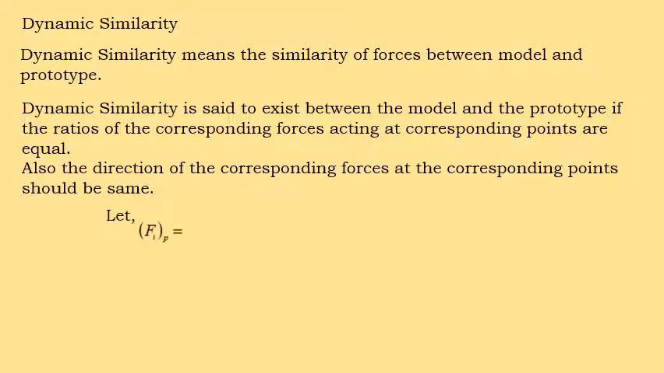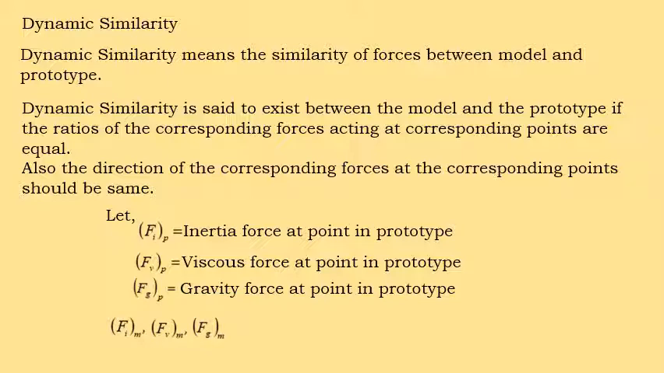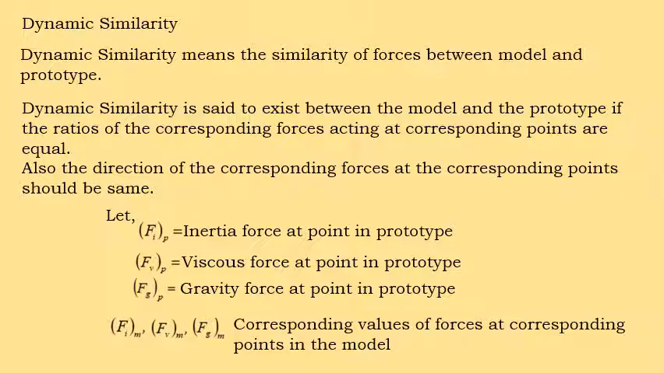So let's now consider some forces of fluid on the prototype and model. Fip is the inertia force at point 1 in the prototype, Fvp is the viscous force at the point in the prototype, and Fgp is the gravity force. And these are the corresponding Fim, Fvm and Fgm, the corresponding forces of the model.